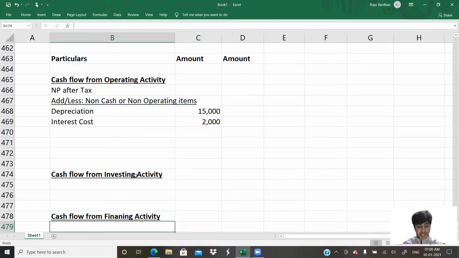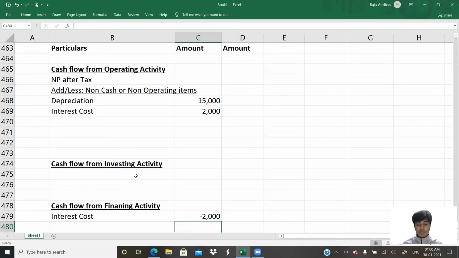In the financing activities, I'll write the same interest cost, 2000 as minus, because it is interest cost paid, it is a cash outflow. You get that? That's the reason I'm subtracting it. Why am I adding here? I'm adding this because it is not operating. So we're basically picking up from the P&L account and putting it in financing activity.